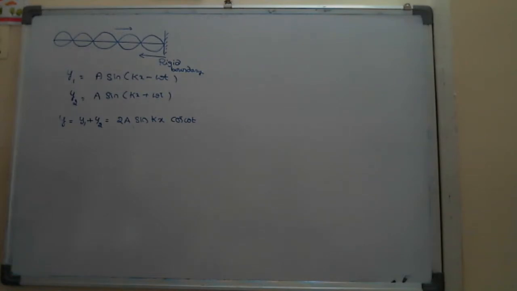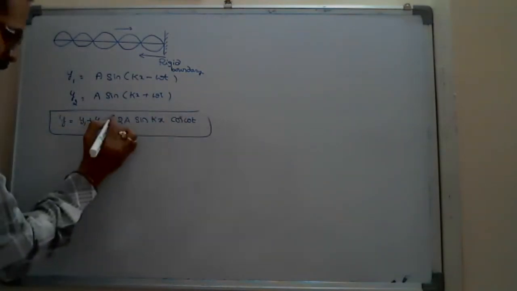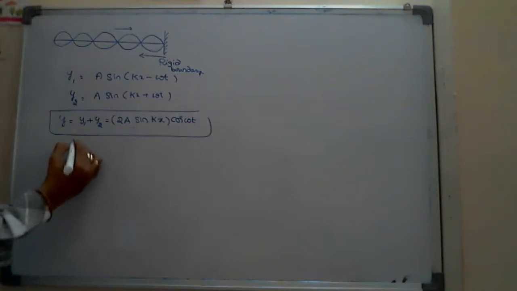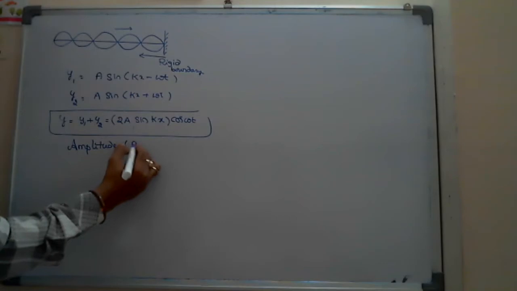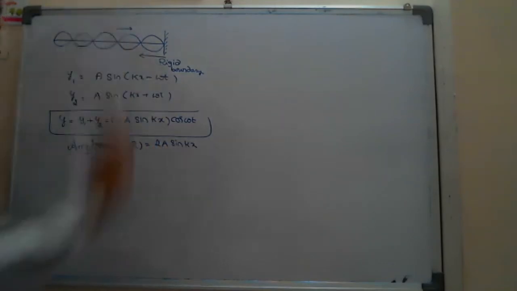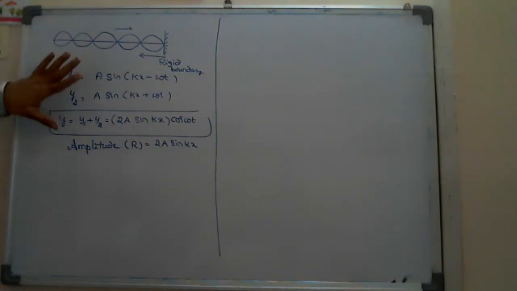2a sin kx is the amplitude here. This is the resultant wave equation. That part is called the amplitude. The amplitude of the resultant wave R is equal to 2a sin kx. Yesterday we discussed this superposition of two waves.